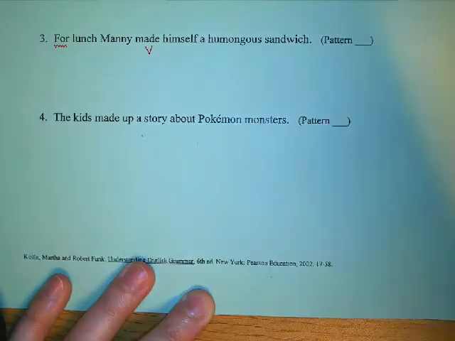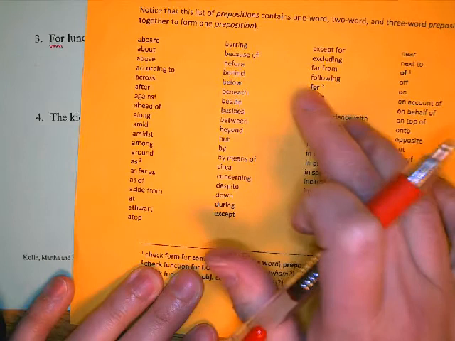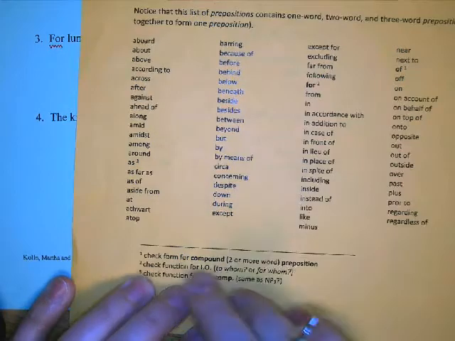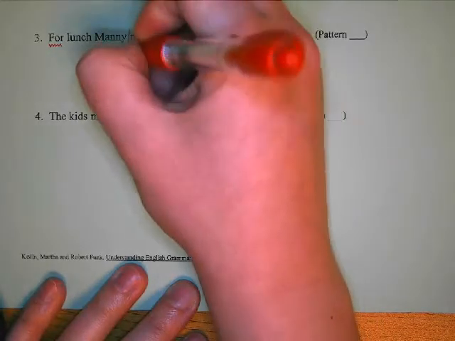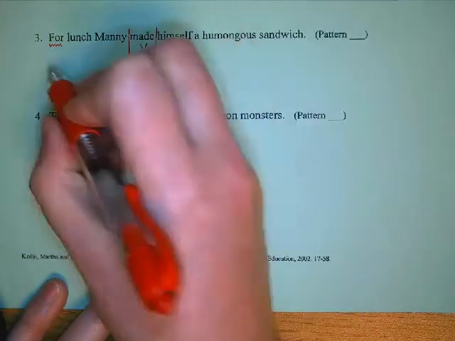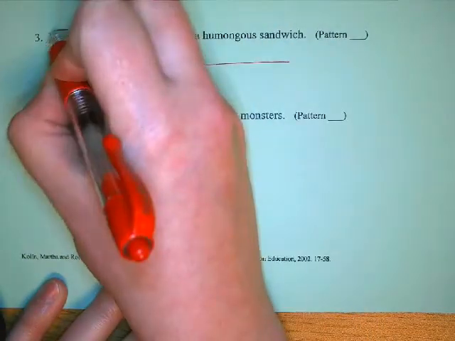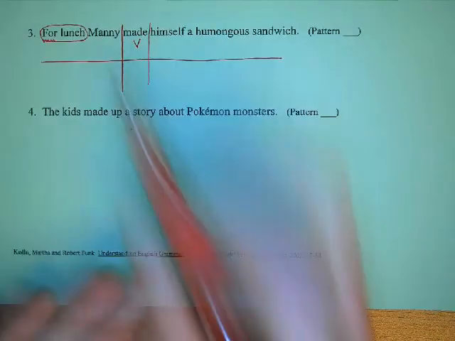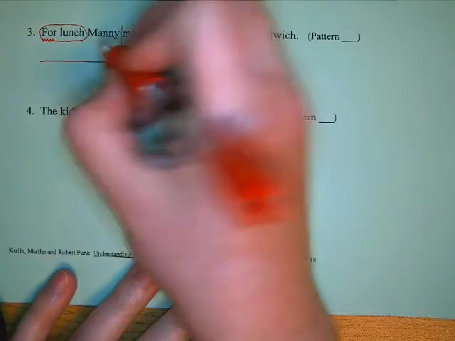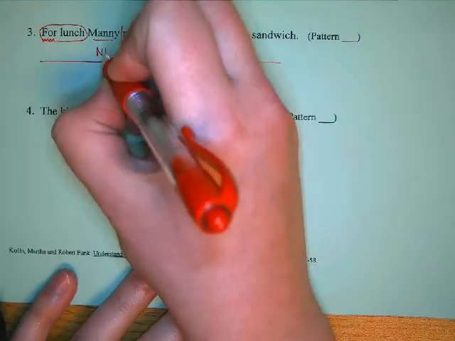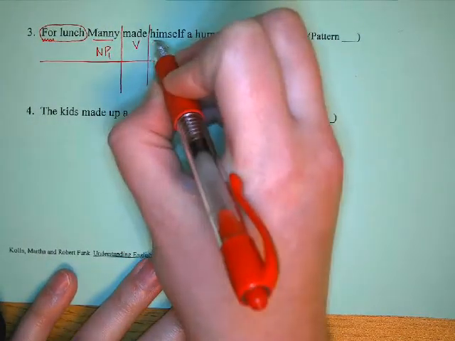You have to be careful, because this is one of those prepositions that potentially, like to, could be the indirect object. But it's not a particle, so we can draw our lines. We look at that preposition for. Our object here is for lunch, so that's our prepositional phrase. Manny is a noun phrase. To the right of our verb, we have himself.